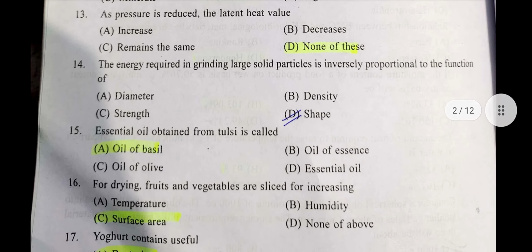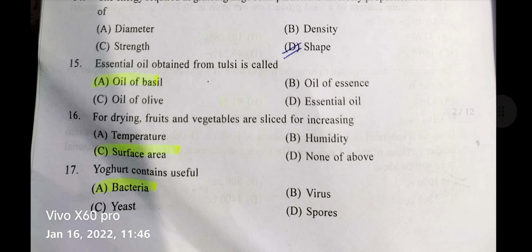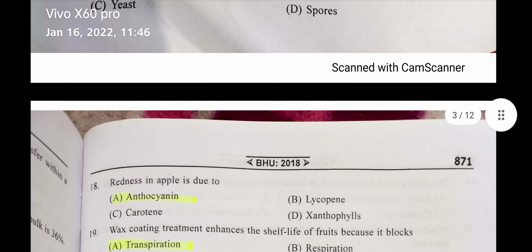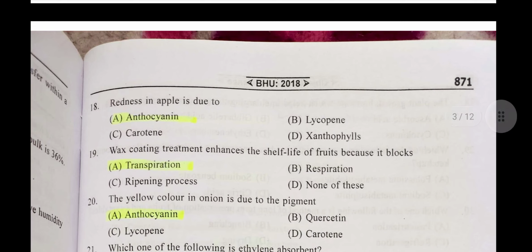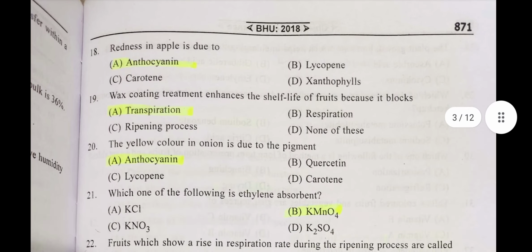Question number 16. For drying, fruits and vegetables are sliced for increasing surface area. Question number 17. Yogurt contains useful bacteria. Question number 18. Redness in apple is due to anthocyanin. Question number 19. Wax coating treatment enhances the shelf life of fruit because it blocks transpiration.